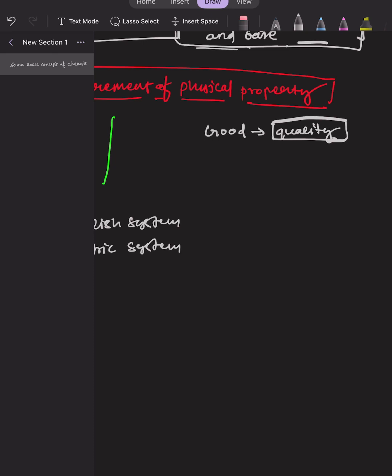But if I'm rating his goodness, like he is 50% good, or I would say he is 60% good, then the number which shows his quality is known as quantity. So if I am saying he is 50 or 60% good, this shows the quantity of goodness present in him, right?